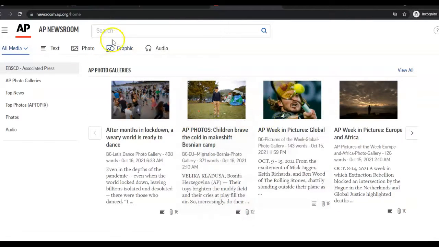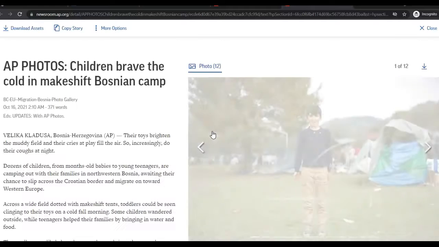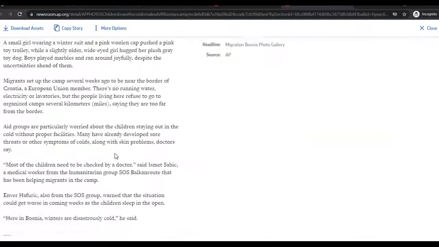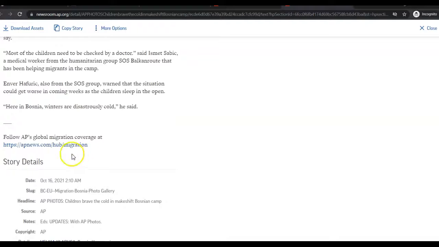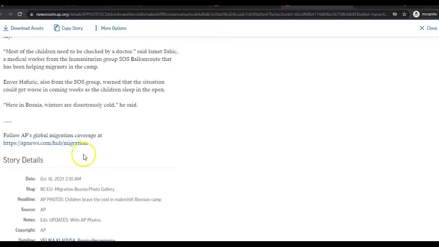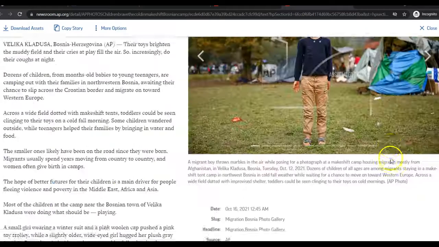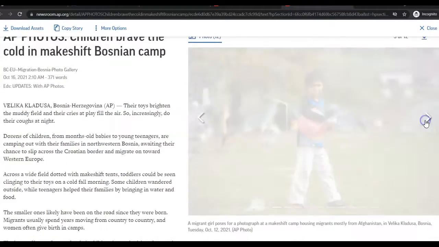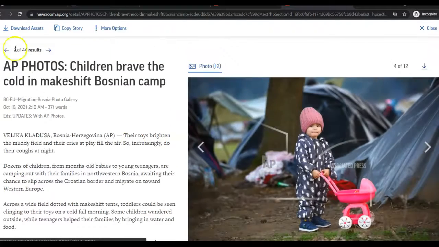You can actually search too if you want to, but if you just click on any of these, it's going to bring up the photo. You'll notice it has a watermark across it, so they know that it's copyrighted. It gives you a little bit about the story, okay? Gives you a lot about this story. If you want to follow them, you can click on that and it will give you some more of the story if they've written it. It's got today's date, it's got Saturday's date, October 16th. It will also let you flip through some more pictures that they took at the Bosnian camp if you want to do that. All right.